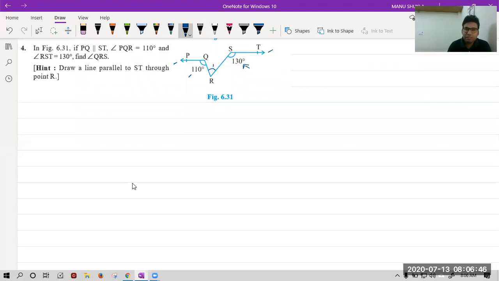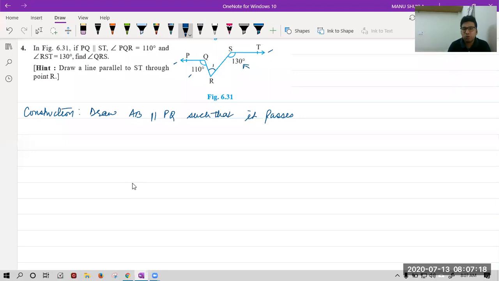The construction is very simple. You will write construction. Draw AB, suppose I make it parallel to PQ, such that it passes through.